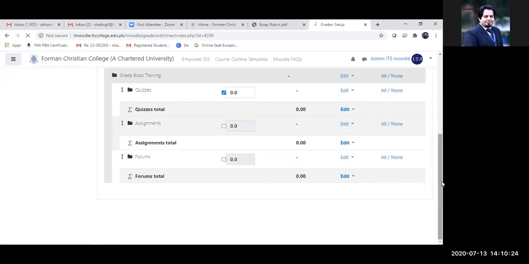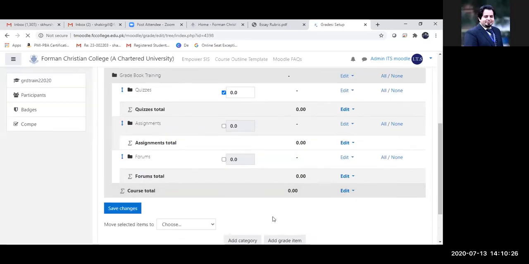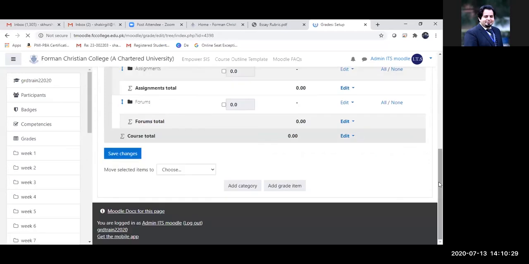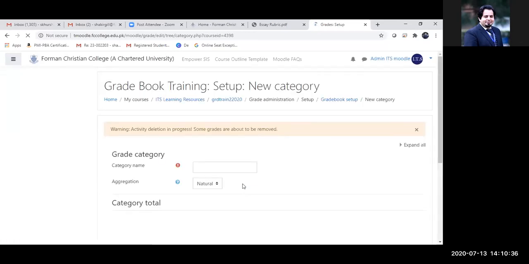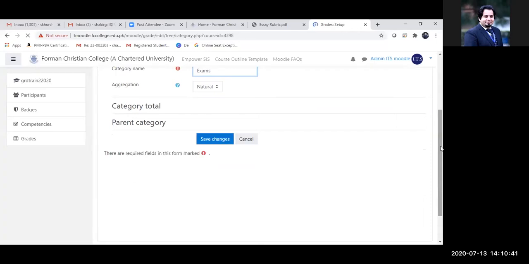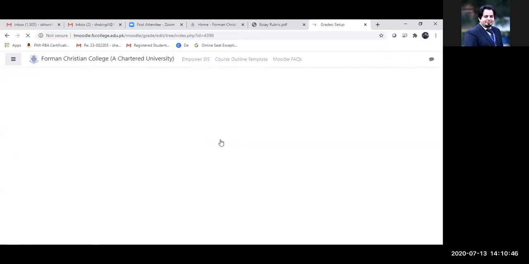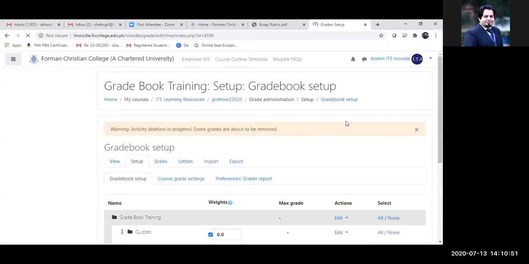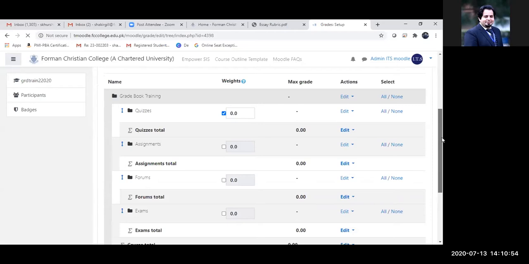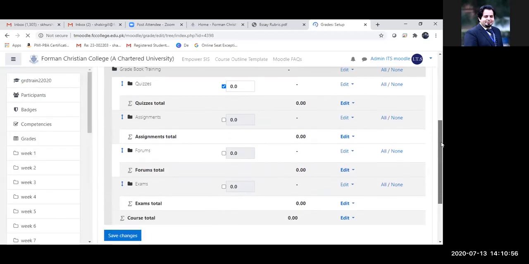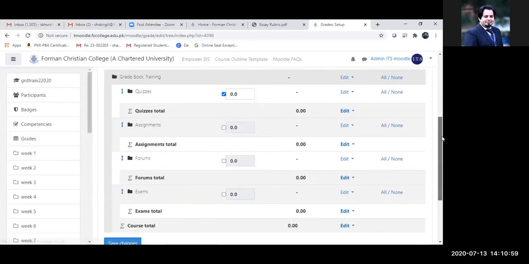There we are. And then I'm going to add my final category that I'm going to call exams. Okay, so these are my categories now.